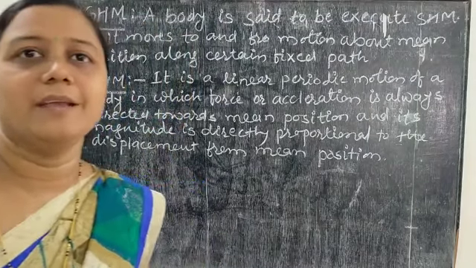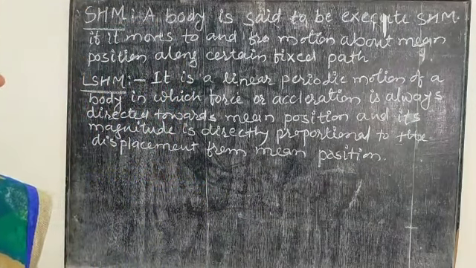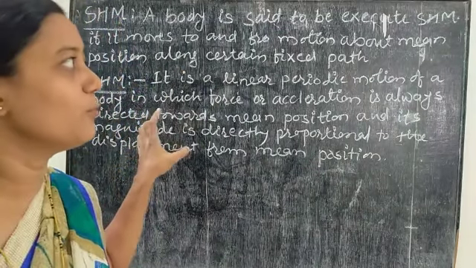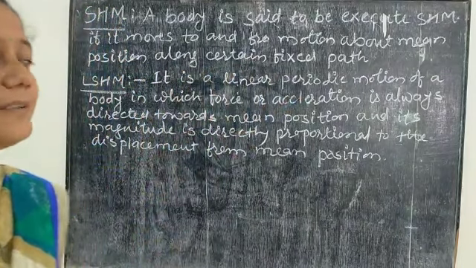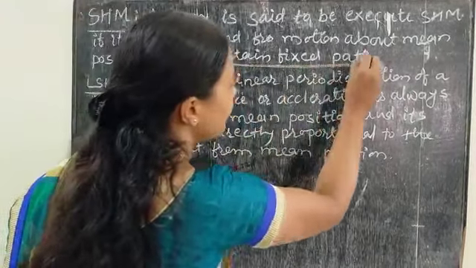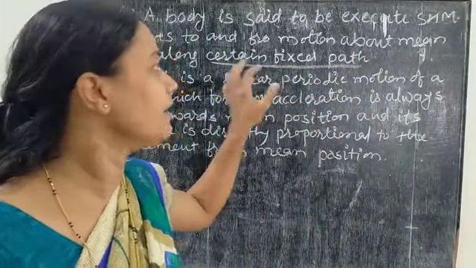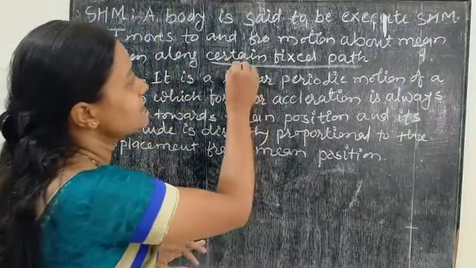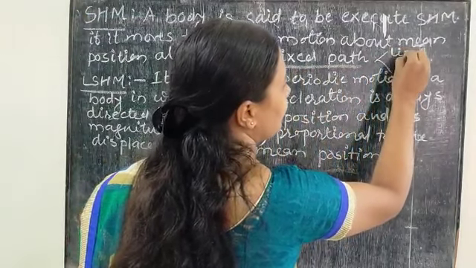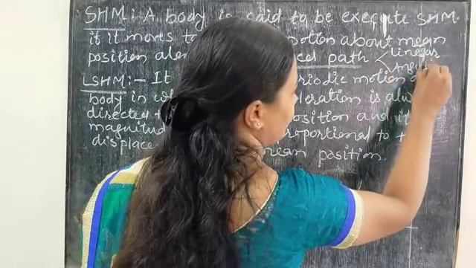Any body is said to execute simple harmonic motion if it moves to and fro about the mean position along a certain fixed path. This means the body moves to and fro in a certain fixed path, and that is called simple harmonic motion. This fixed path may be linear, that is a straight line path, or angular, that is an arc.